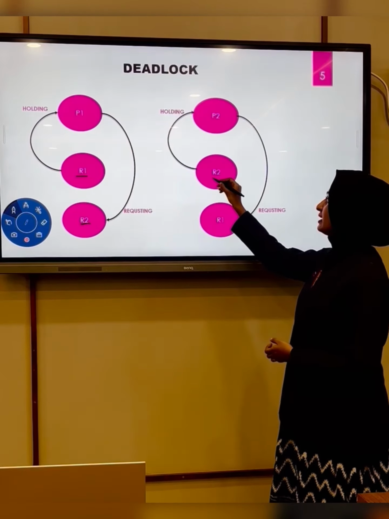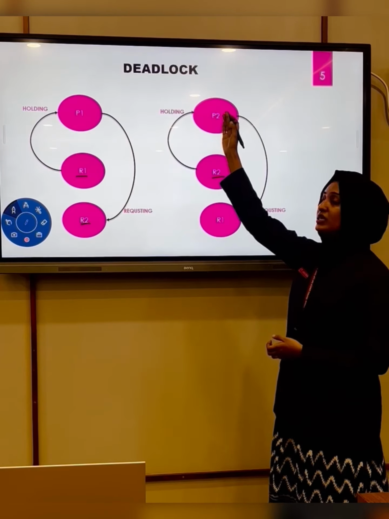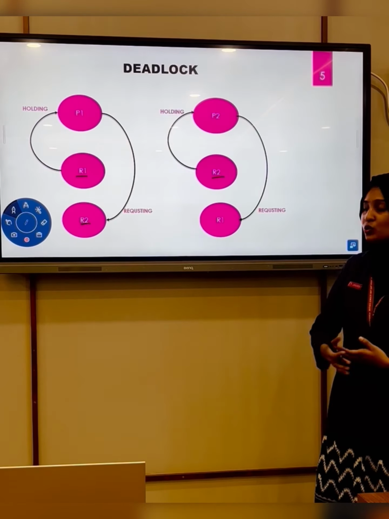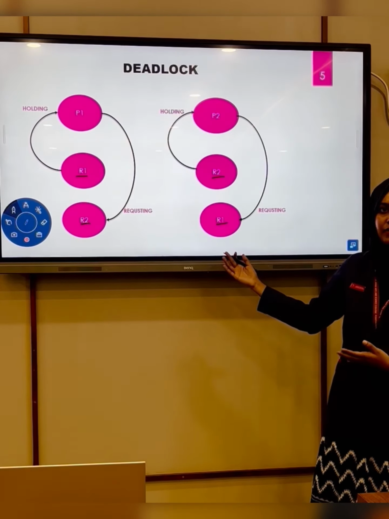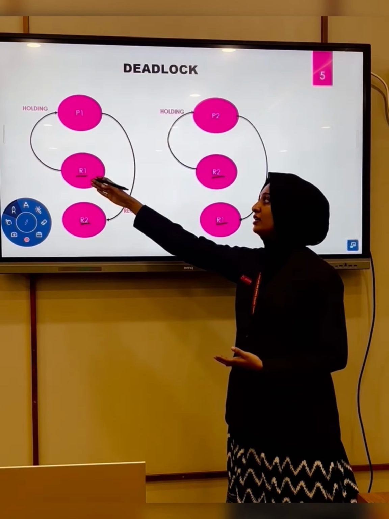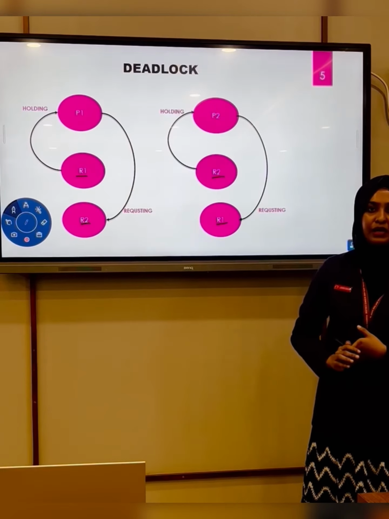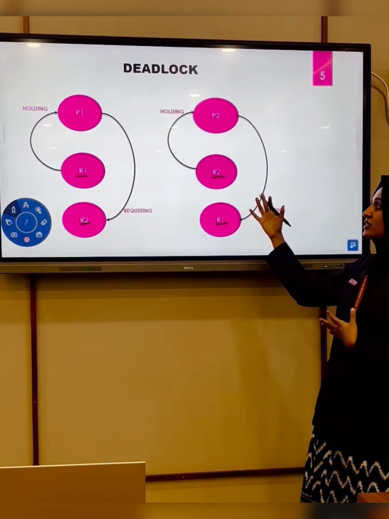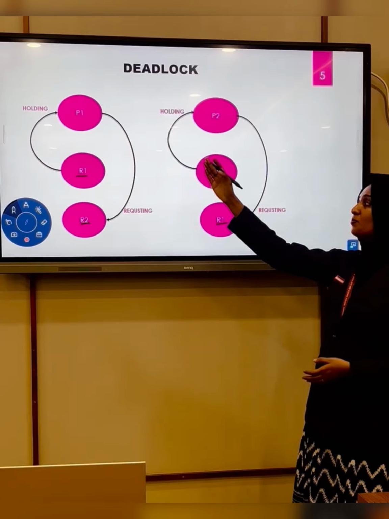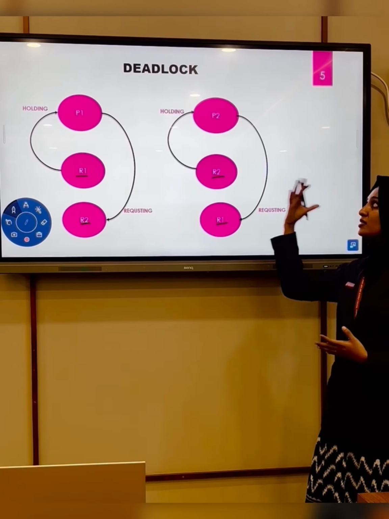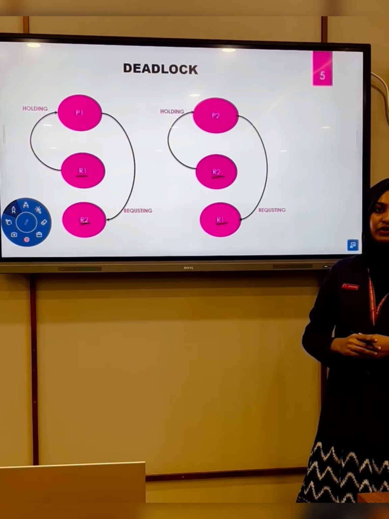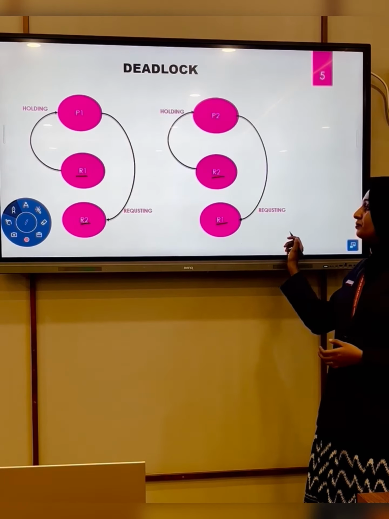Resource R2 is already reserved, because it is allocated to process P2, which is requesting resource R1. And resource R1 is already held by process P1. So we can conclude that process P1 and process P2 are not going to execute. This is actually what happens in a deadlock. Hope you got the concept.